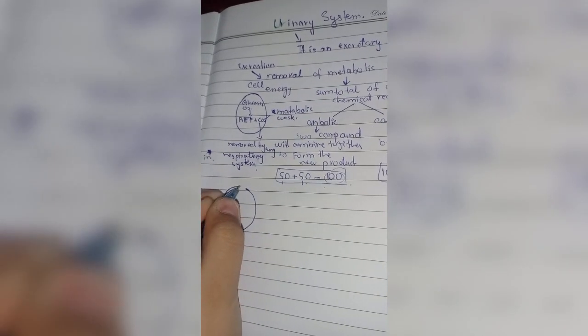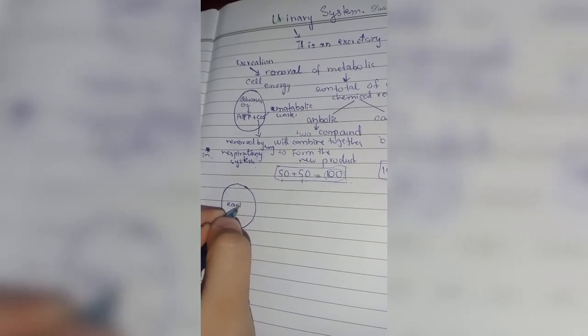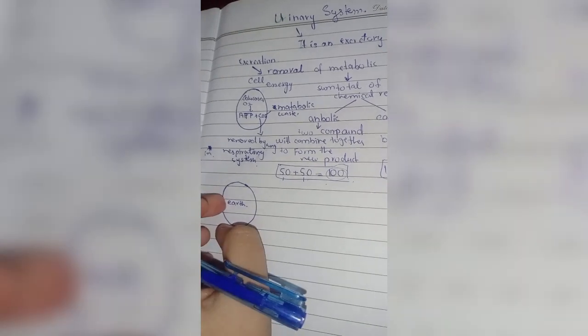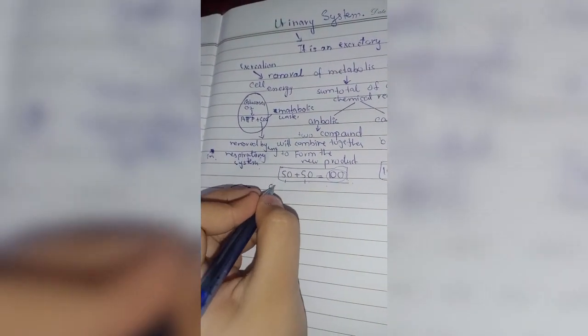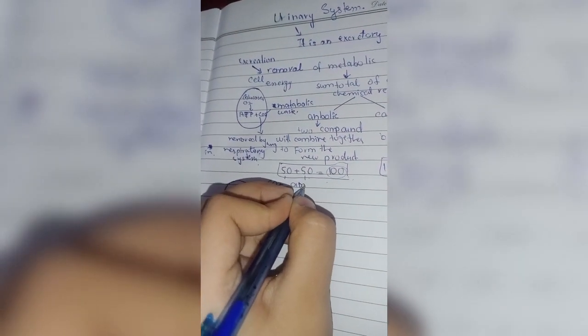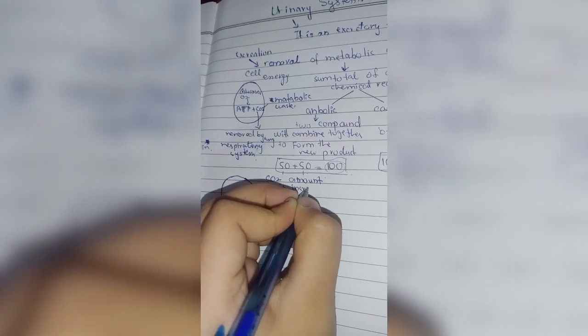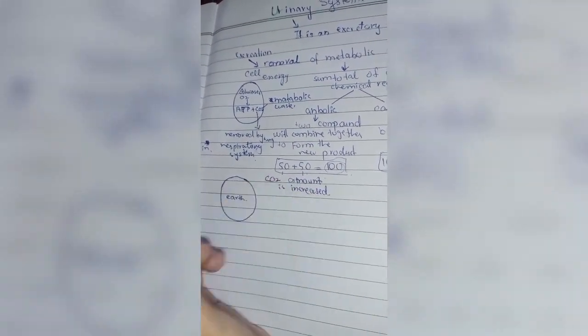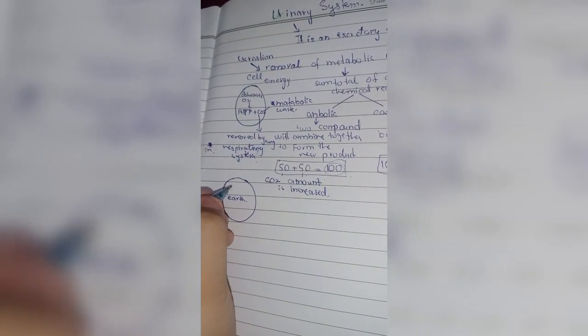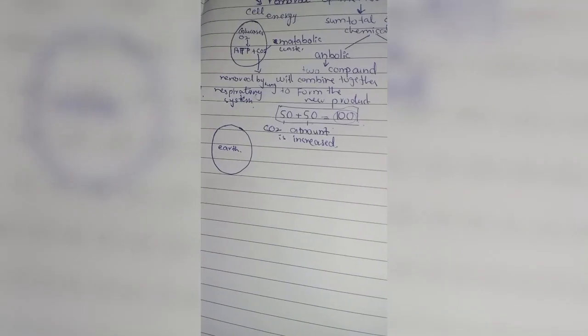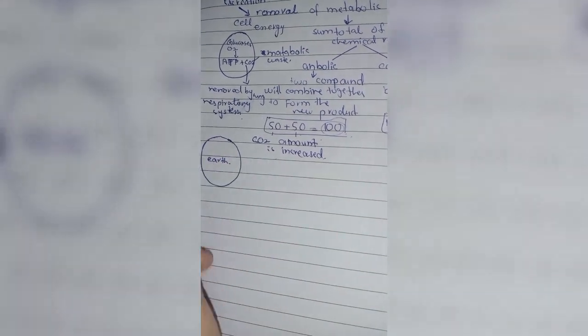Okay, so here, let me tell you about global warming. As you can see, this is the earth. What will happen here is the carbon dioxide amount is increased. So the increase in carbon dioxide will cause global warming.